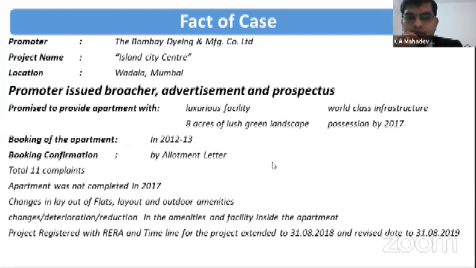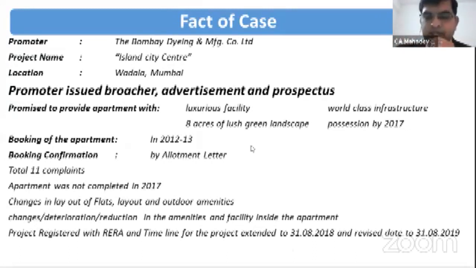Further, when RERA came in May 2017, the promoter registered the project with the MahaRERA authority, and at the time of registration mentioned that the project will be completed by 31st August 2018, and later the date was revised to 31st August 2019. So by this date, the promoter said they will give possession in 2019. So this was the fact of the case.